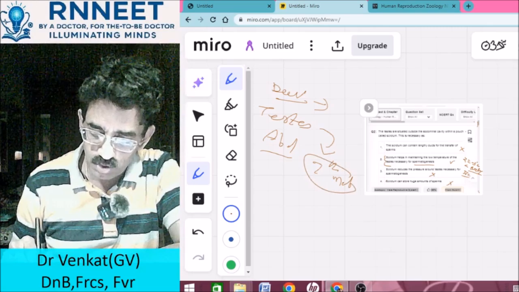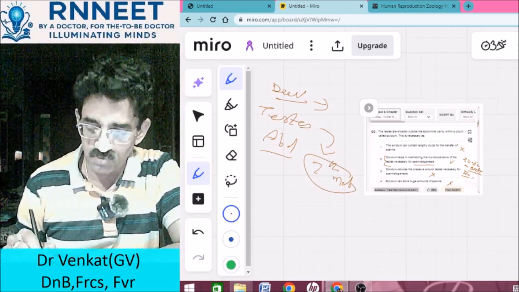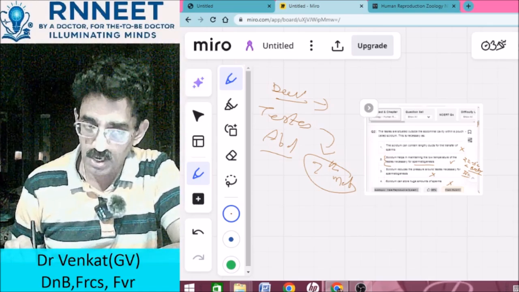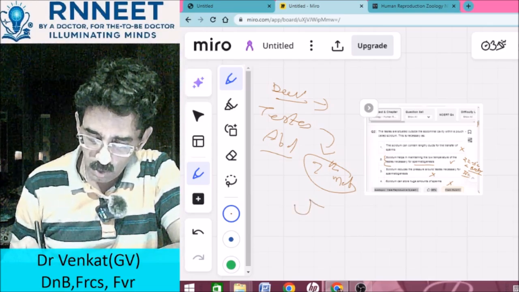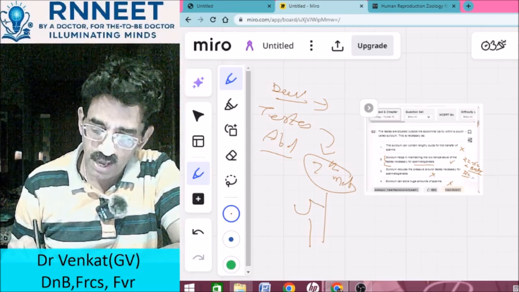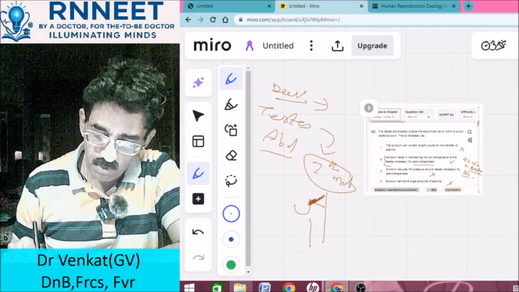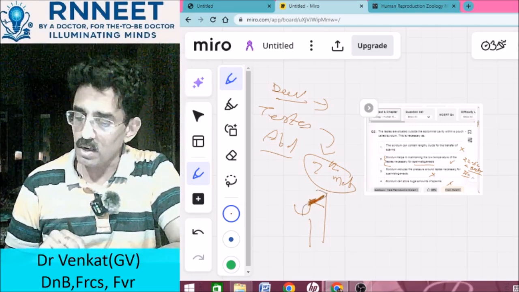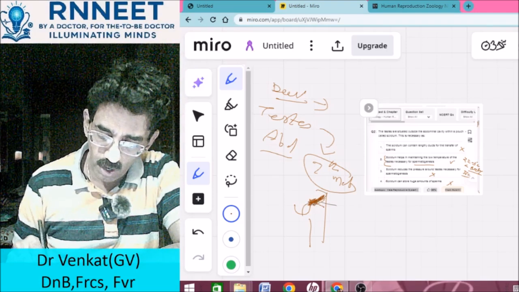For the testis to descend into the scrotum, how does it take place? Where does it descend from? There is a small canal. If you know that this is the groin and that is the thighs, there is a small cavity here coming from the abdomen to the scrotum area, and this area is called the inguinal canal.